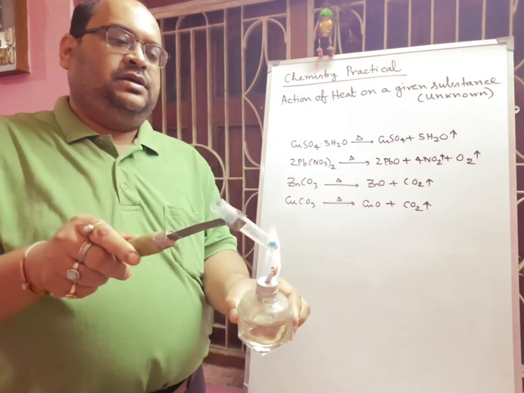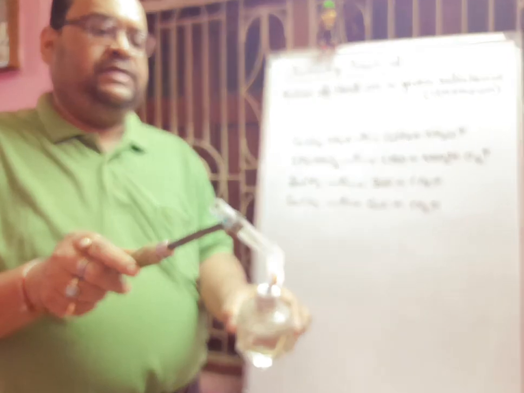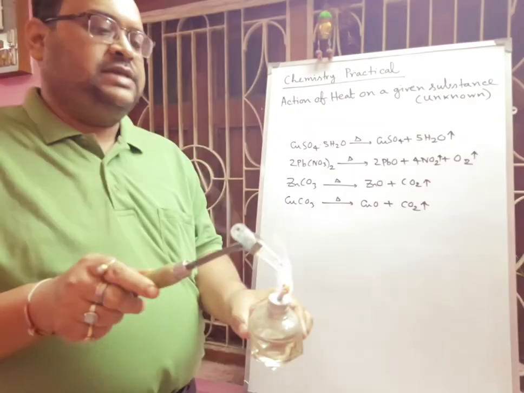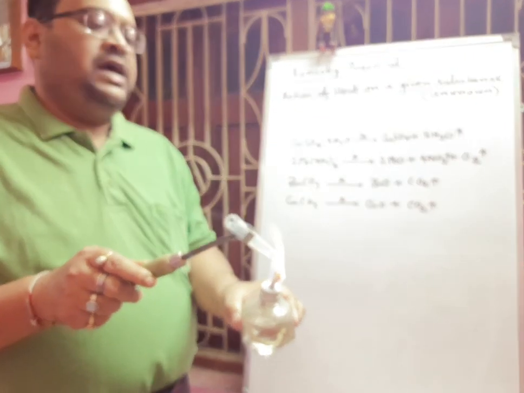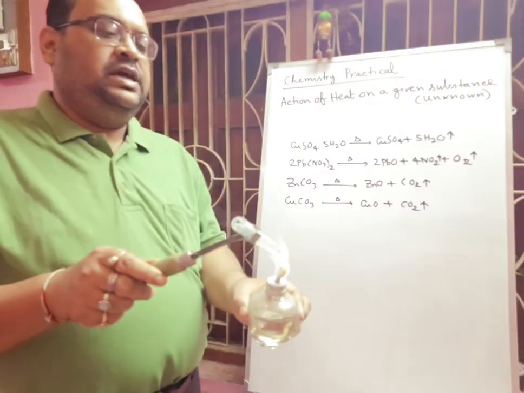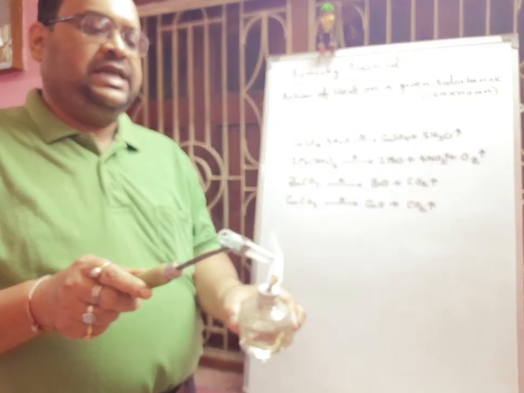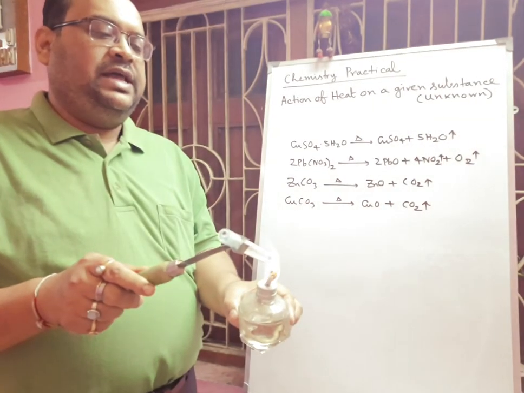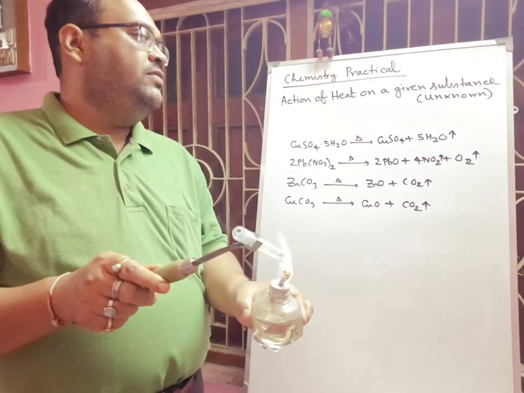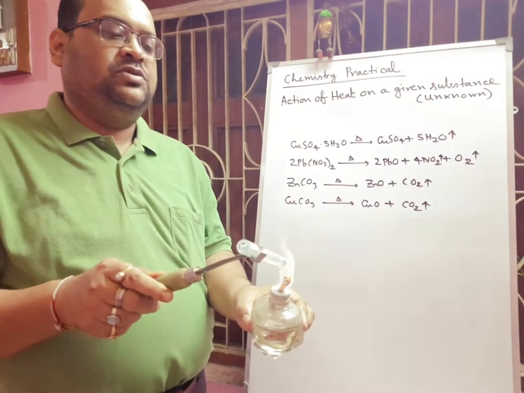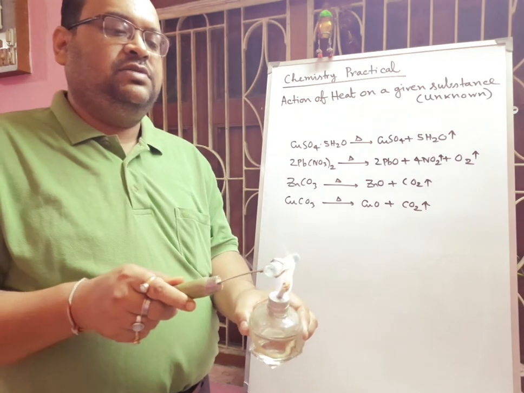Now again you see we are applying heat. So definitely the substance is copper sulfate, and it is called blue vitriol. It contains 5 water of crystallization, and when you apply heat, it will form CuSO4 plus 5H2O. So that water of crystallization will come out.